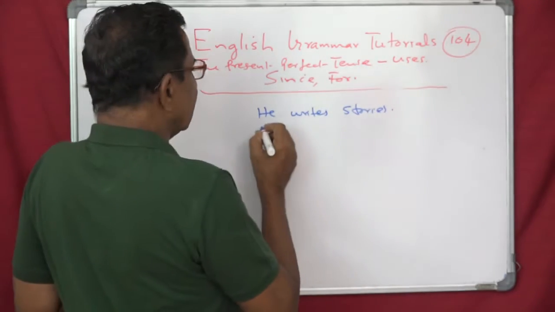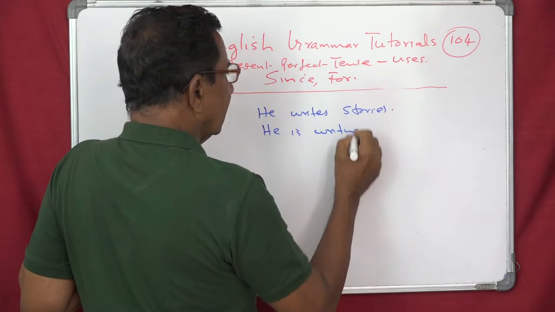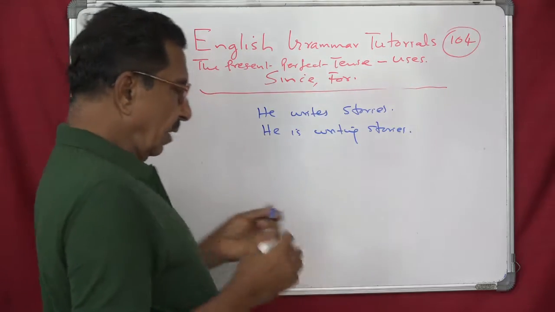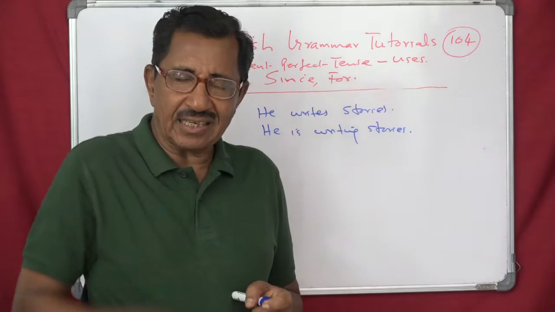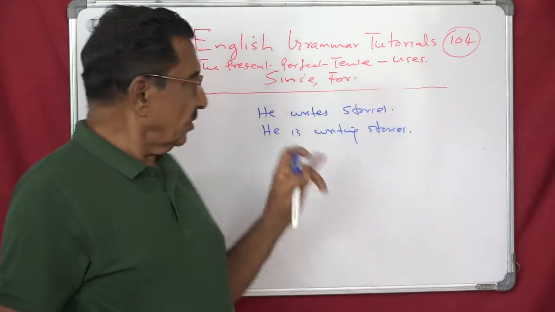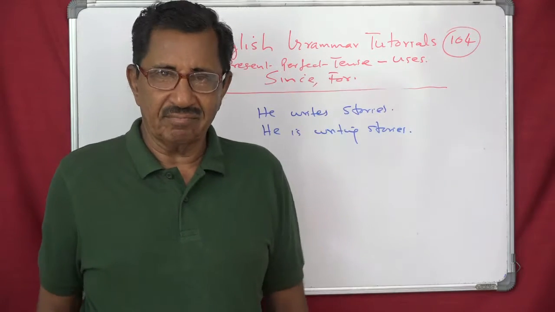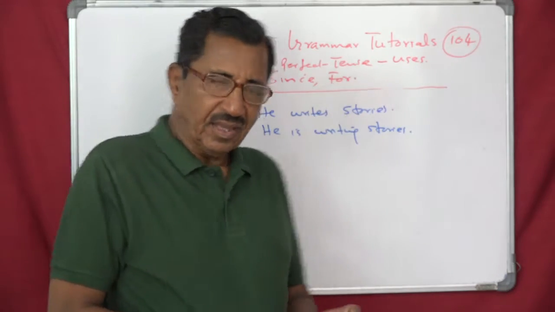He is writing stories. That means one after another he is writing stories. Now also he is writing. When you say he writes stories, that's his habit any time. But he is writing stories now.